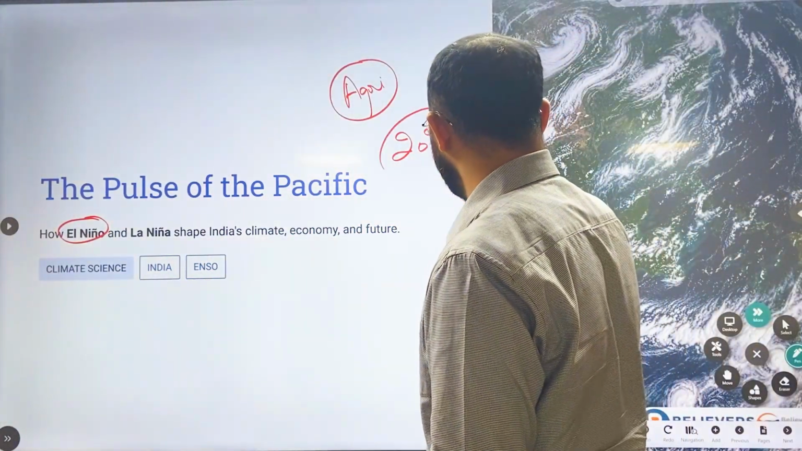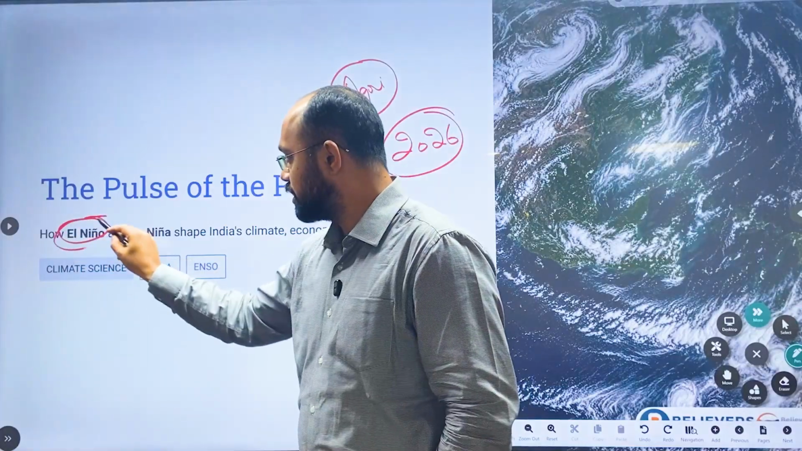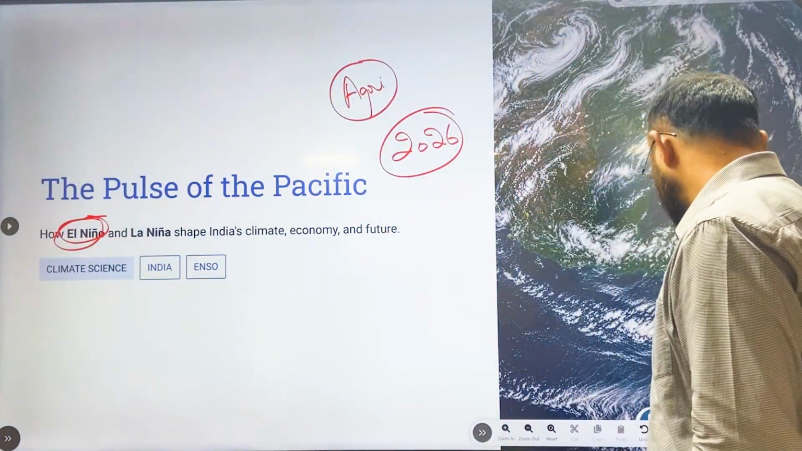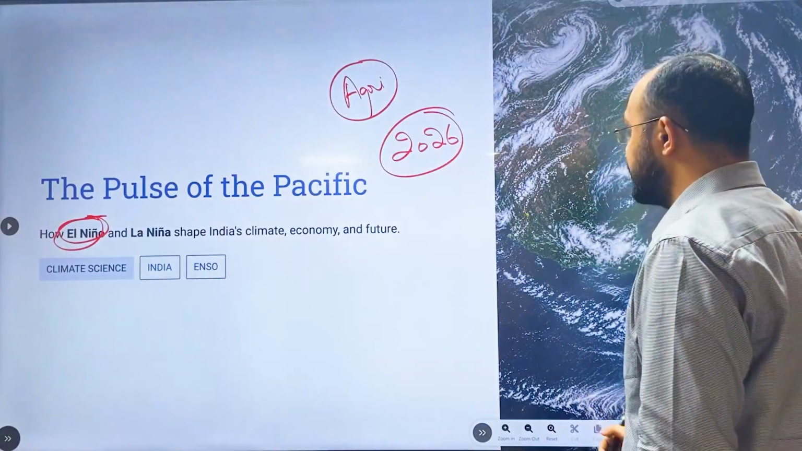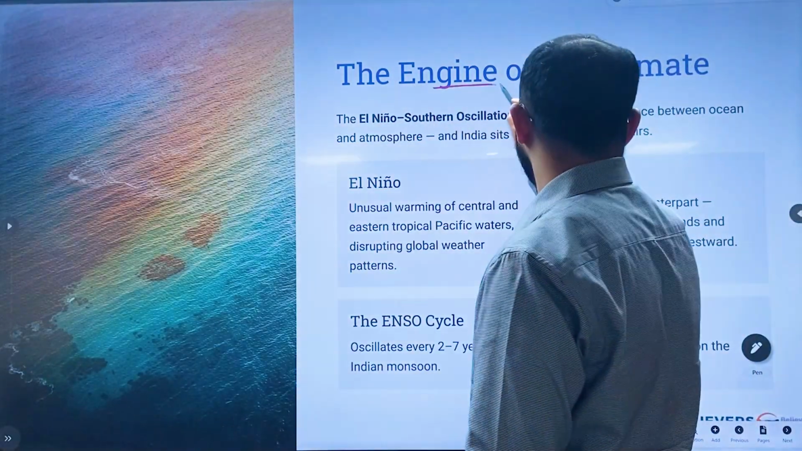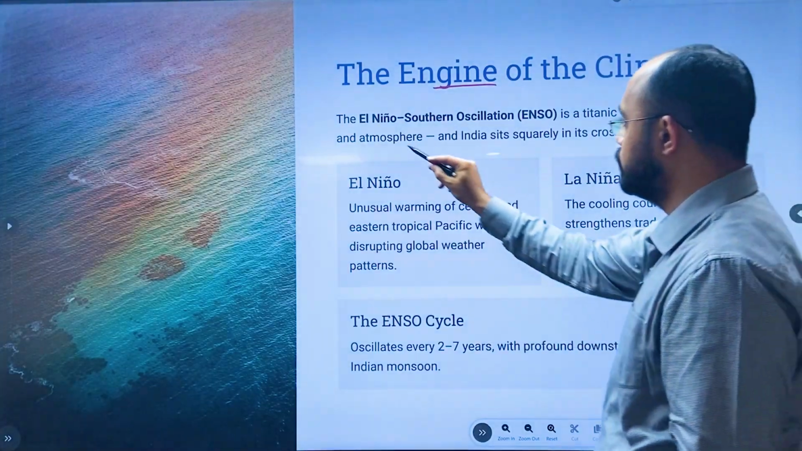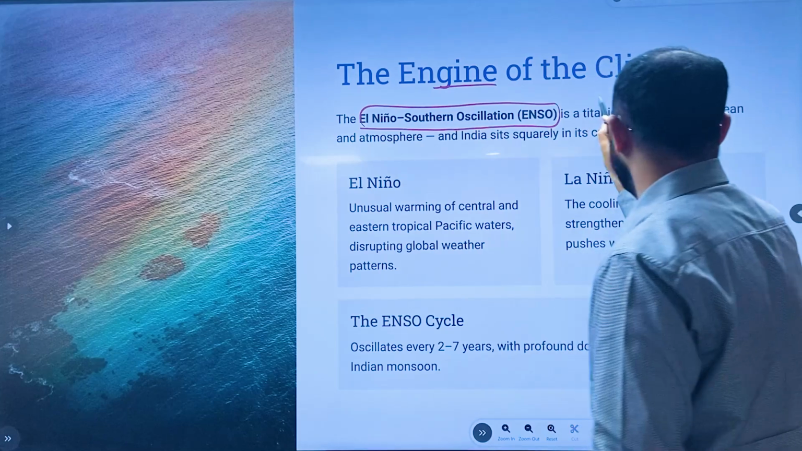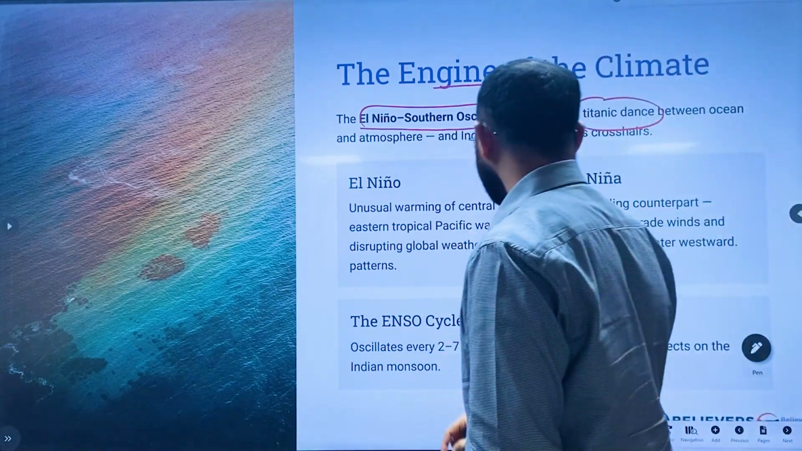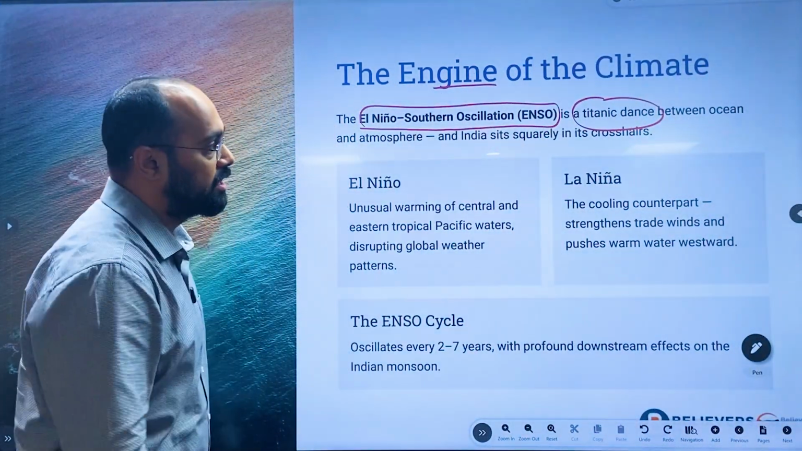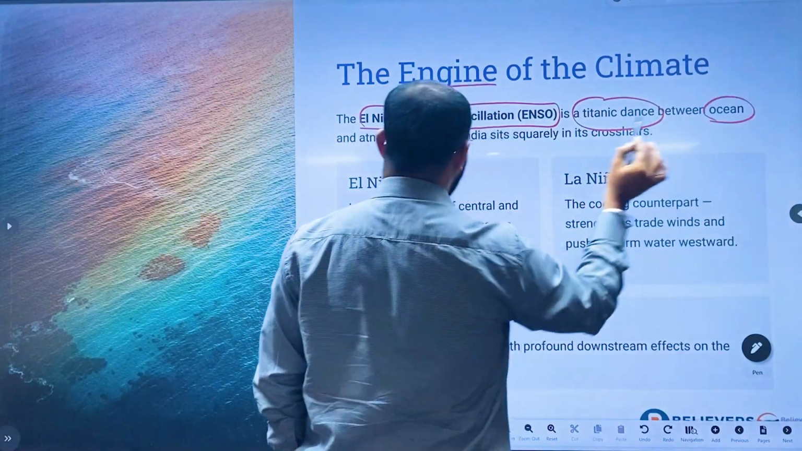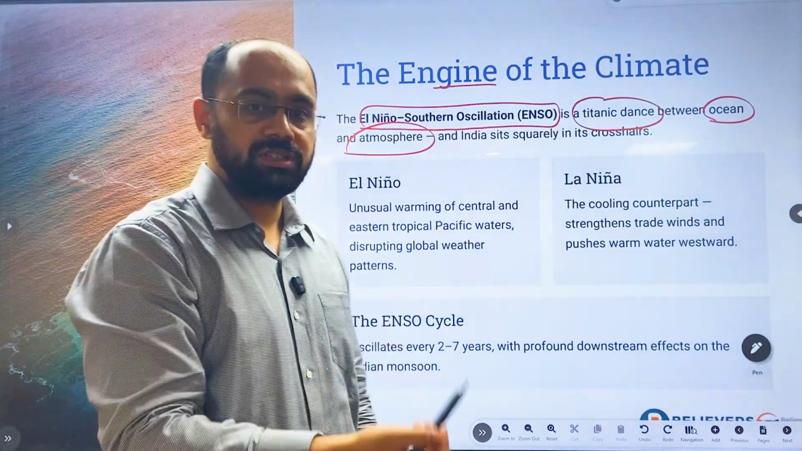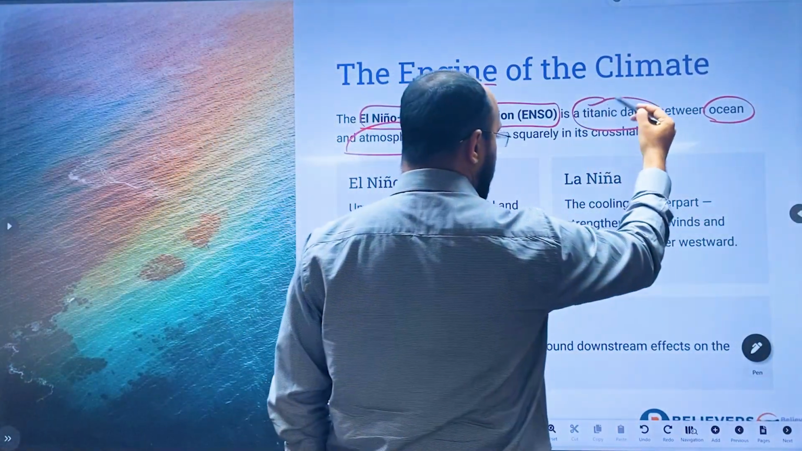So in this regard, we'll be understanding the phenomena regarding what is El Nino and how it is formed. First and foremost, we'll understand the engine of climate, which is El Nino. We also call it the El Niño-Southern Oscillation. We call it the Titanic dance between ocean and atmosphere. We'll understand this when we understand how this phenomenon works.